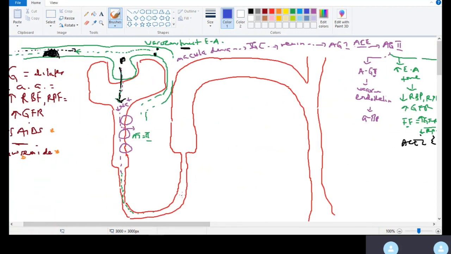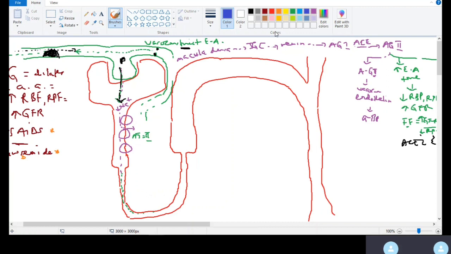All right. Now let's talk about ADH, antidiuretic hormone. First of all, we're going to look at the nephron. Without ADH, we want to see what the concentration of urine will be through each segment of the nephron. Then we're going to come back and see what will happen in the presence of ADH. Are you with me? You got it? Good.